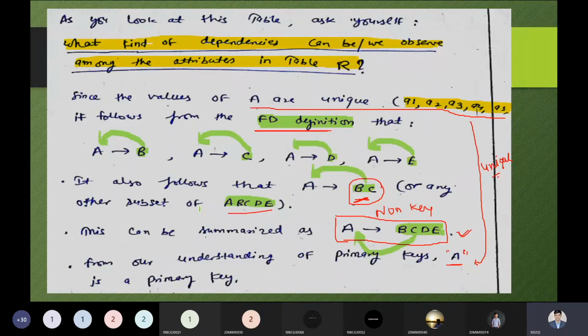If the primary key does not exist, then we have to make two attributes as key attributes. How we can choose them, we will see later on, but let us understand this concept properly. From our understanding, we are observing that a key is only the attribute which holds the unique record. So we can say it is only the primary key. So is it clear right now? So far it is clear.